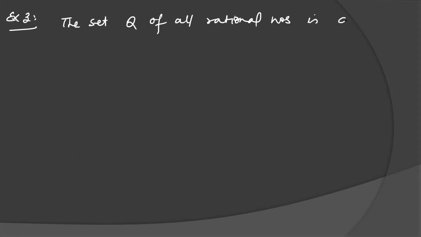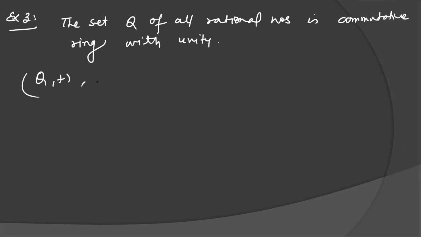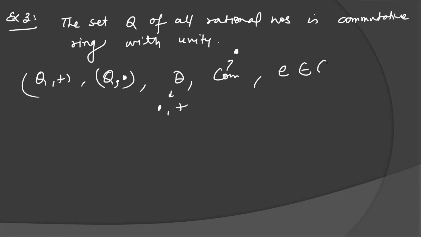Third example I am taking, the set Q of all rational numbers is a commutative ring with unity. You have to show that the unity element also belongs. So you have to prove Q plus is an abelian group, Q dot is a semigroup, the distributive property, commutativity with respect to multiplication, and that the identity element also belongs to Q in case of the multiplication operation.